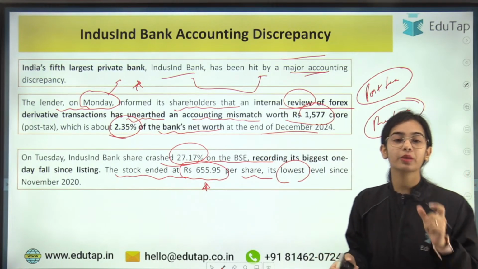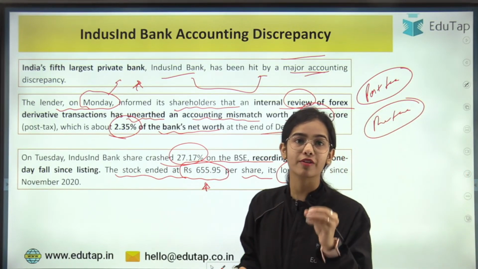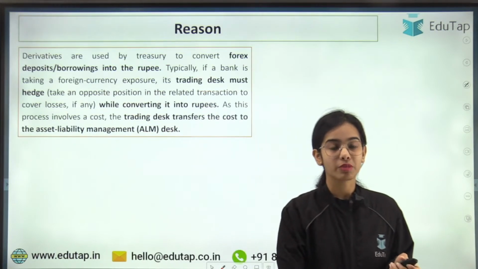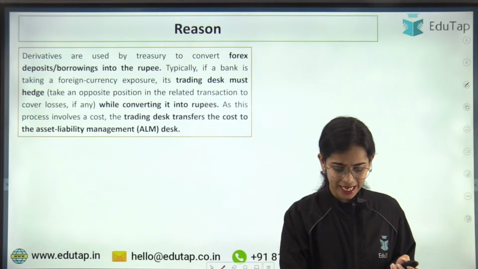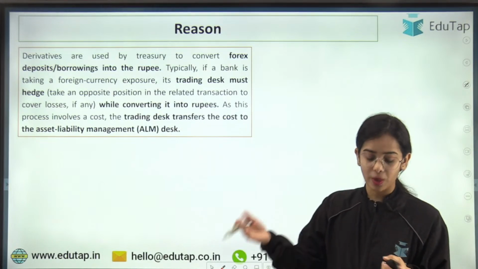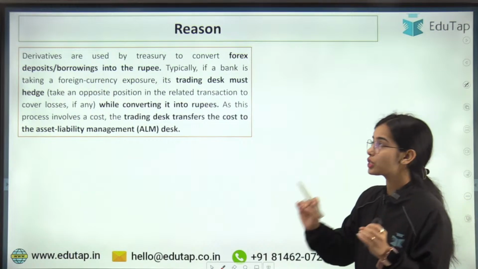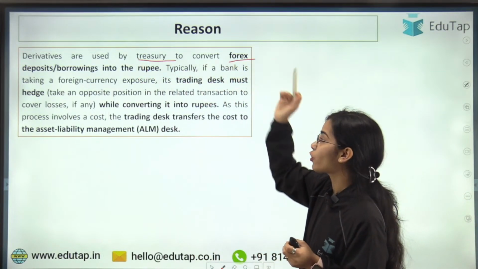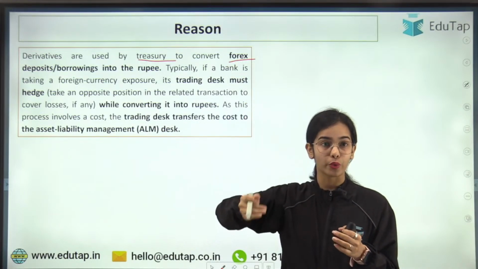Now, why has this accounting mismatch come forward? We have to discuss the technicalities behind this news article. Why has this mismatch actually come forward, and why now? Why not the previous year or before that? So see, derivatives are used by Treasury to convert foreign exchange deposits or borrowings into the rupee.